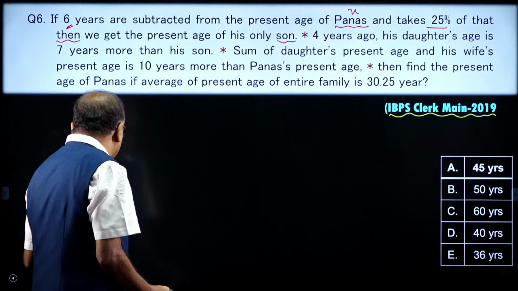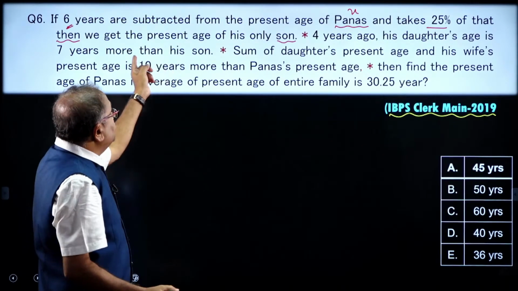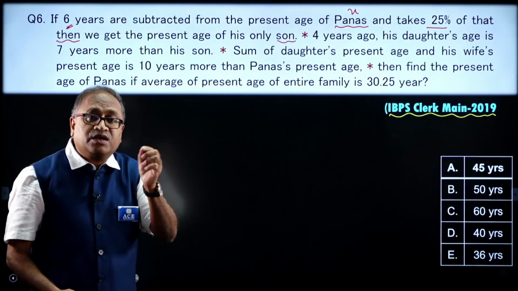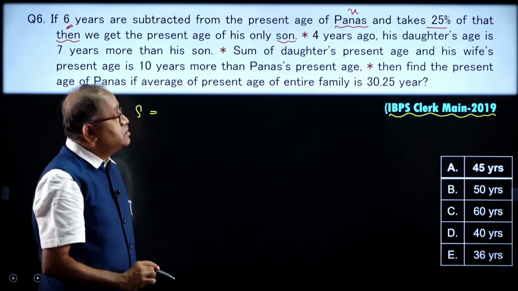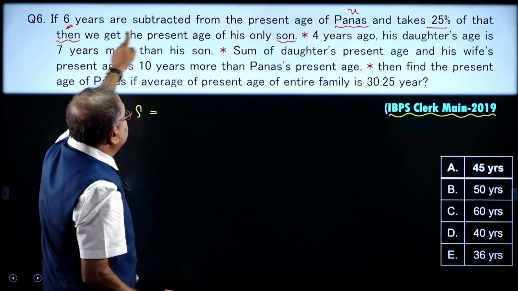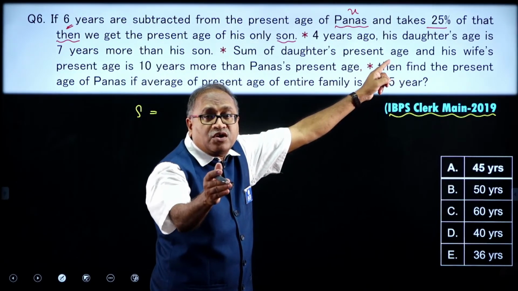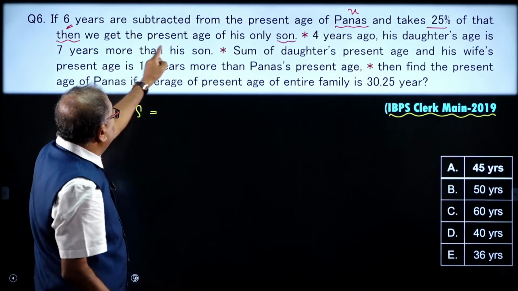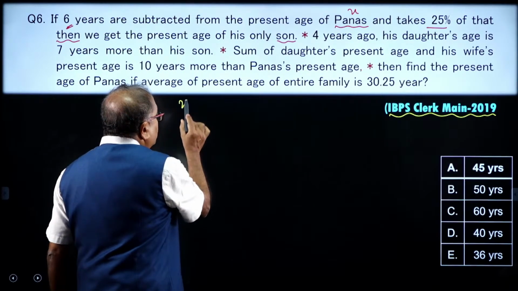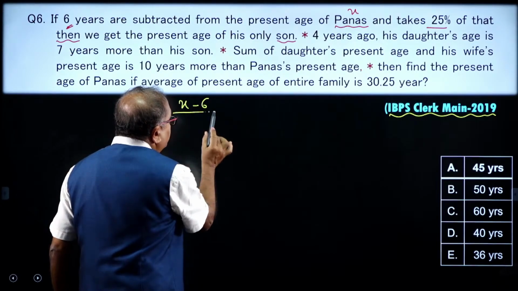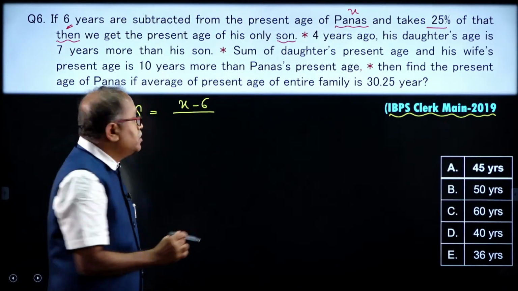Then how is this Panab's age connected with his son's age? I am just writing over here, given to us is S, son. If 6 years is subtracted from x and 1/4 of that is taken, then you are getting the son's age. So, the son's age is equal to x minus 6 divided by 4, since 25% is nothing but 1/4.